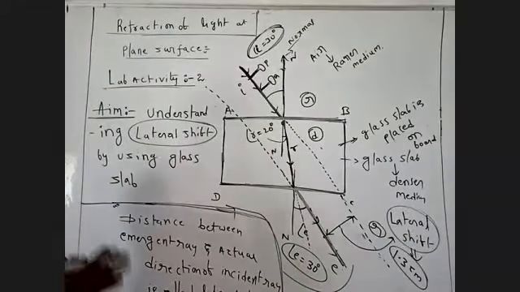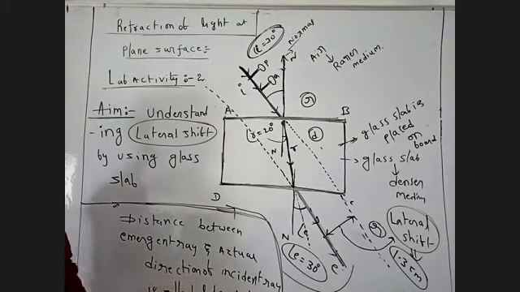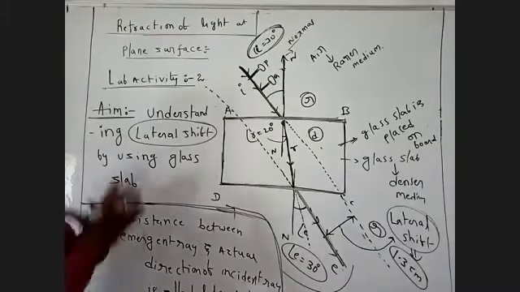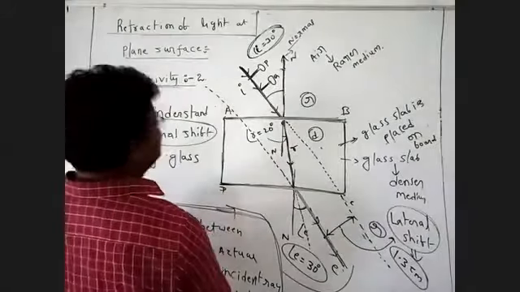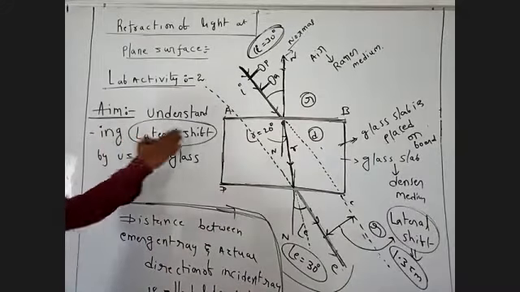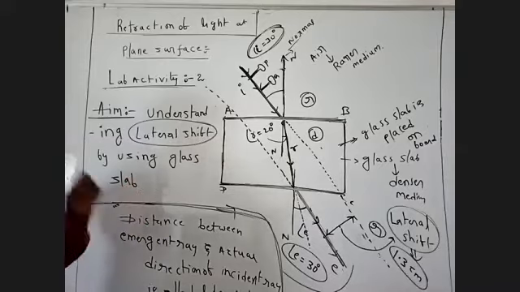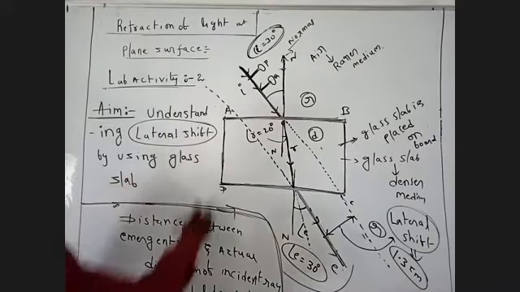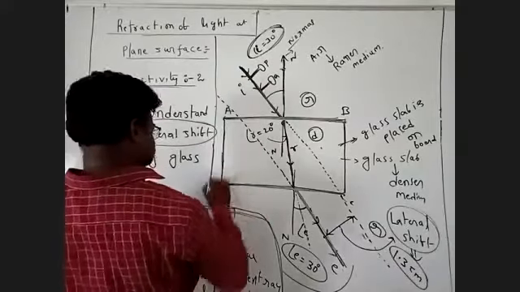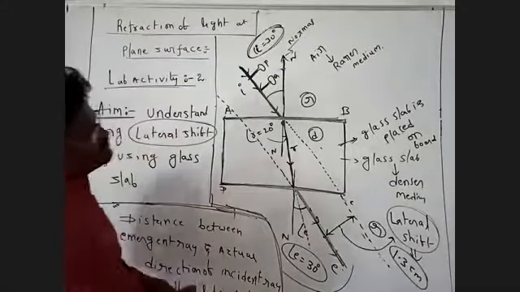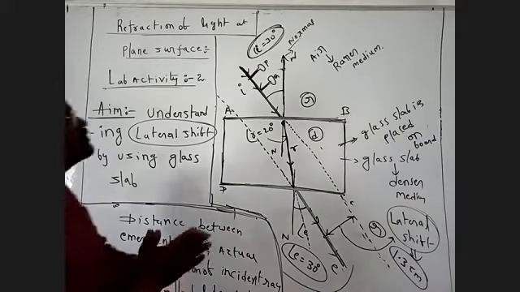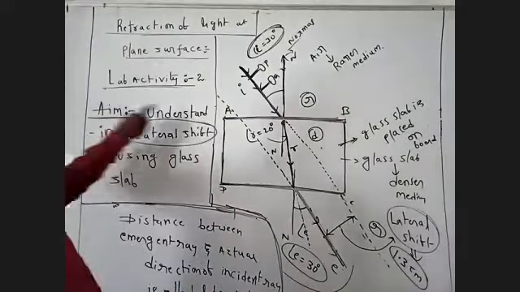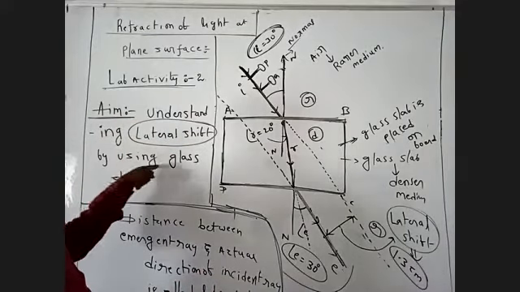We are going to show this with the help of a practical activity. We are going to explain the activity: understanding lateral shift by using the glass slab. Now you can see this is a glass slab. So first of all, our aim is understanding lateral shift by using a glass slab.